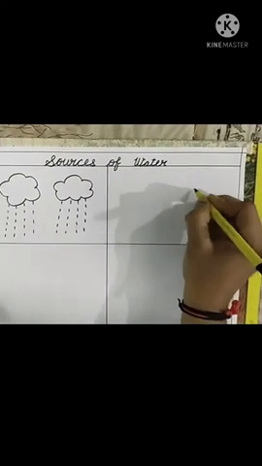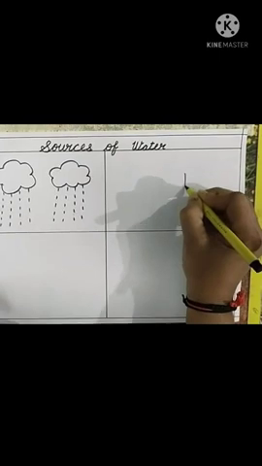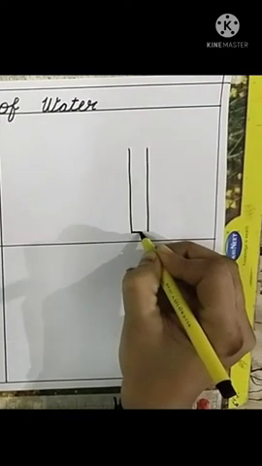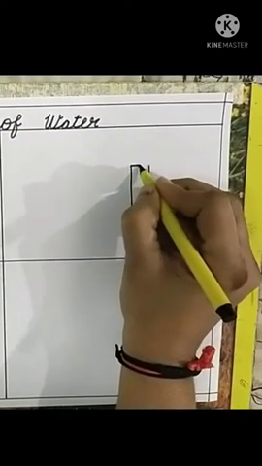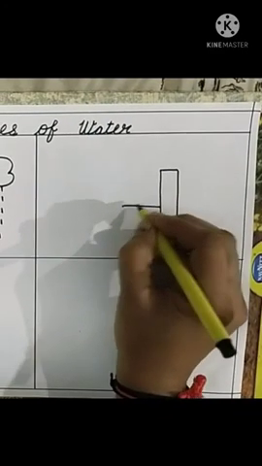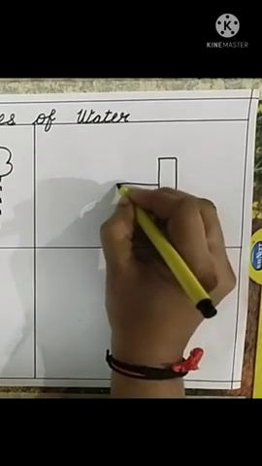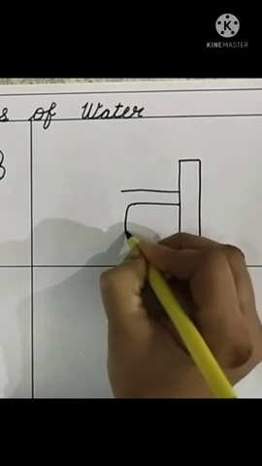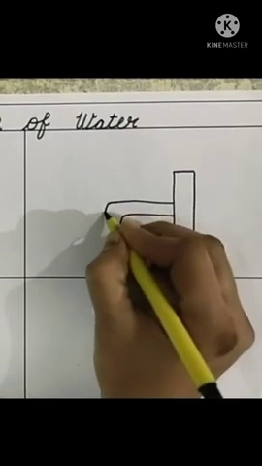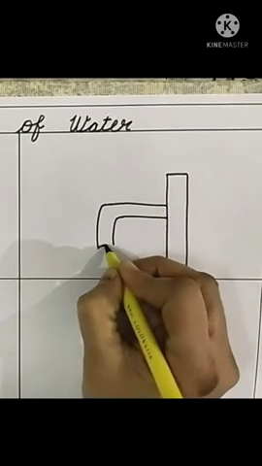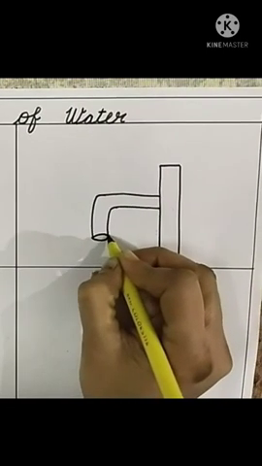Our next picture is tap. Draw two standing lines like this. Join them with small sleeping lines. Draw two sleeping lines like this. Again we will draw two standing lines like this. Draw an oval.